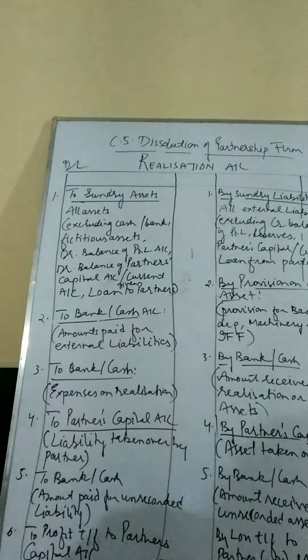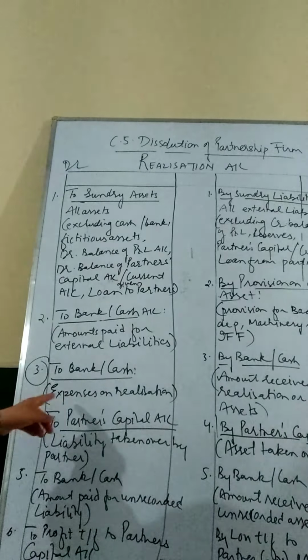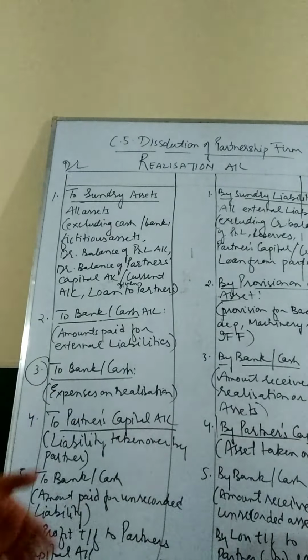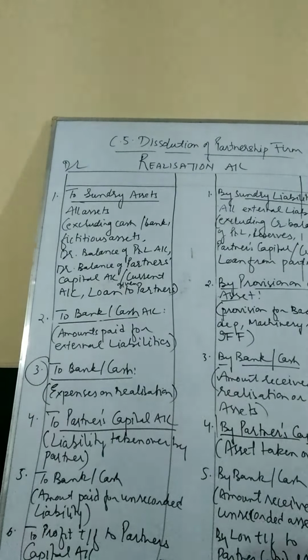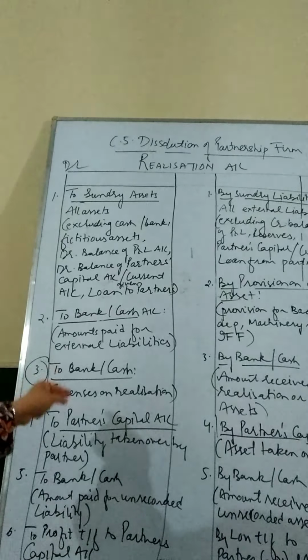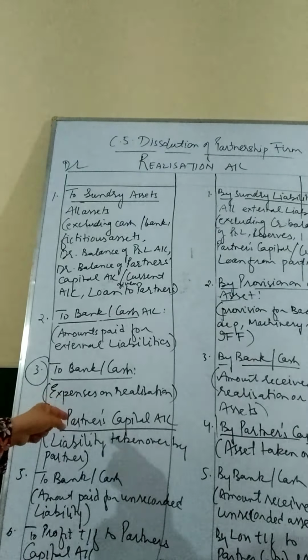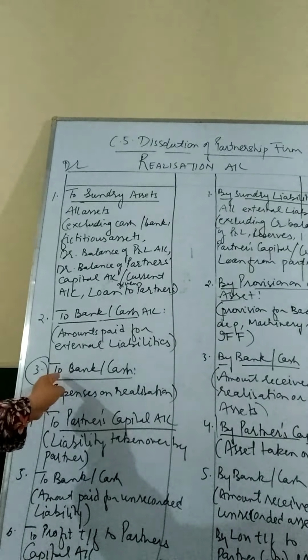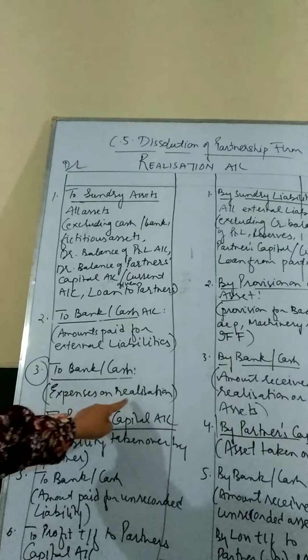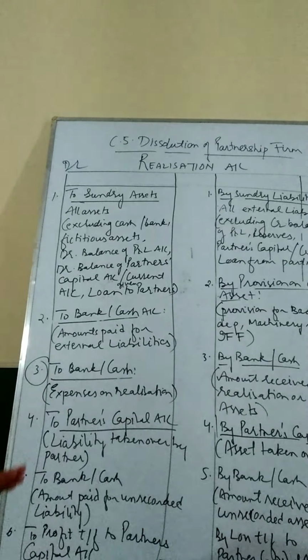One more very important element that we have to consider is expenses on realization. Expenses on realization means when we do the process of realization, there are certain expenses which we have to incur that have to be borne by the firm or paid by the partners. So in case the firm has paid the expenses on realization, we will show it under the heading to bank or cash, expenses on realization. Okay, so this is the whole realization account.